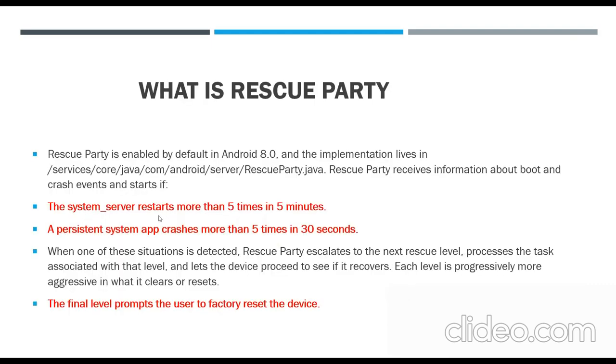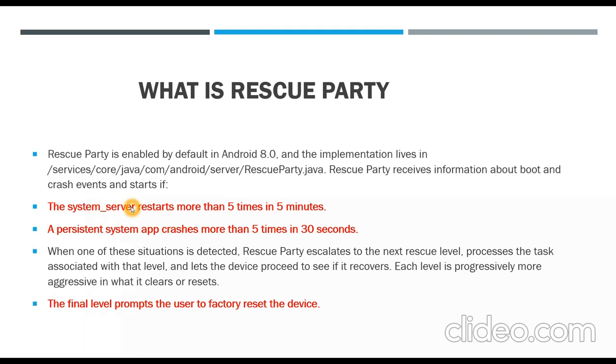So Rescue Party is enabled by default from Android Oreo onwards, and the implementation is in services core Java com Android server RescueParty.java. I will go through this file at the end of the session. The same thing I wanted to stress on, so I have highlighted here.